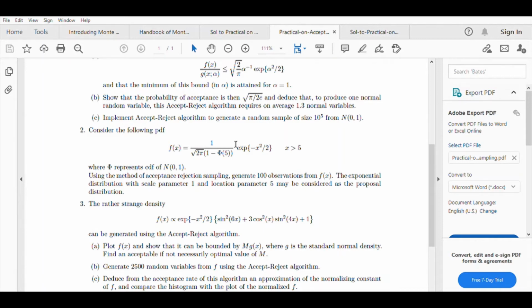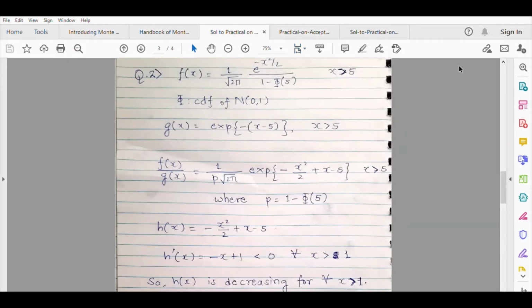So now the question is, using the method of acceptance rejection sampling, generate 100 observations from the PDF fx. Take exponential distribution with scale parameter 1 and location parameter 5 as the proposal distribution. So let us see how it can be achieved. Let us consider the truncated normal distribution. Here it is. So the proposal distribution is exponential distribution with location 5 and scale 1. So here is the PDF. So let us now try to find the upper bound or the supremum of the ratio of these two.